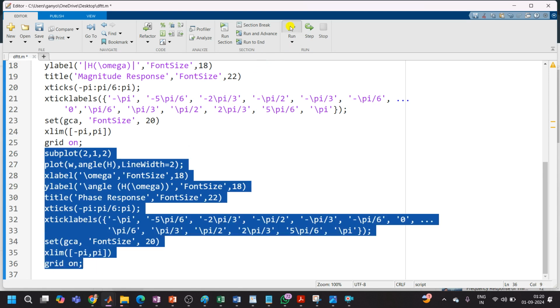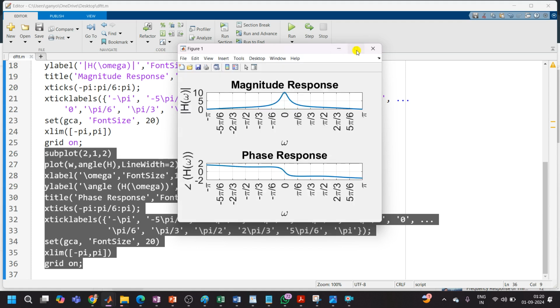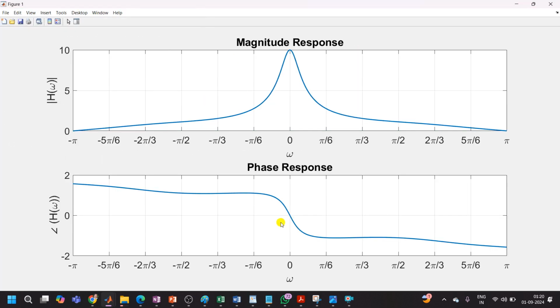So now let's run this file. Okay, so you can observe here I'm getting this magnitude plot and phase plot. Here mod of h of omega, and here it is angle of h of omega. Omega is printed as I have given the slash omega. Omega is starting from 0, pi by 6, pi by 3, pi by 2, 2 pi by 3, 5 pi by 6, pi. On this side it is minus pi by 6, minus pi by 3, minus pi by 2, minus 2 pi by 3, minus 5 pi by 6, and minus pi.